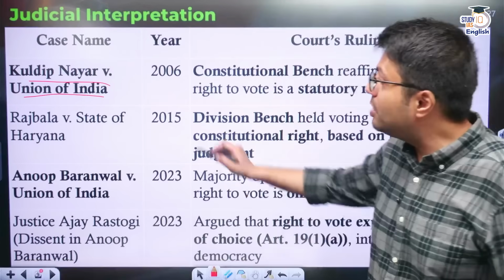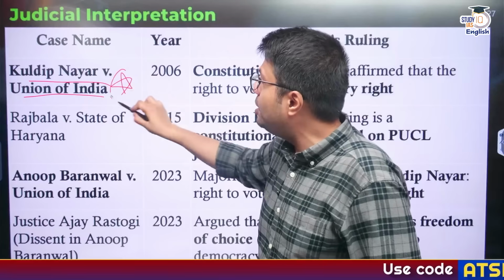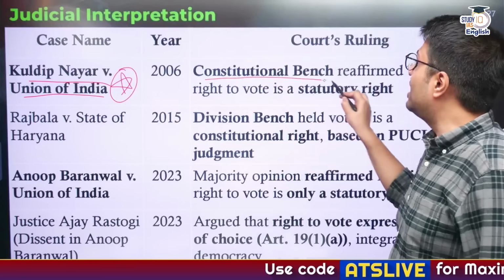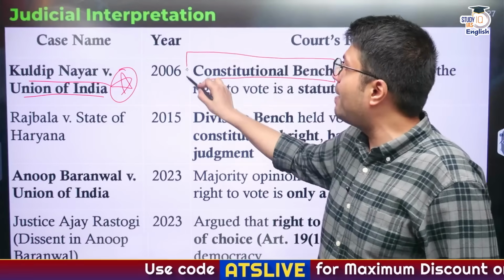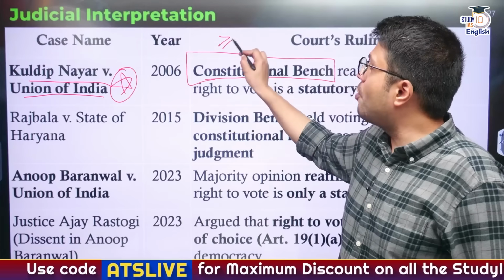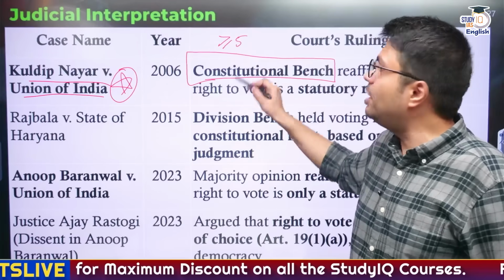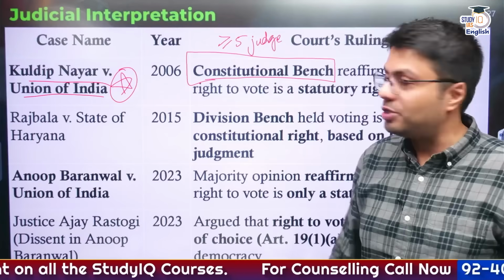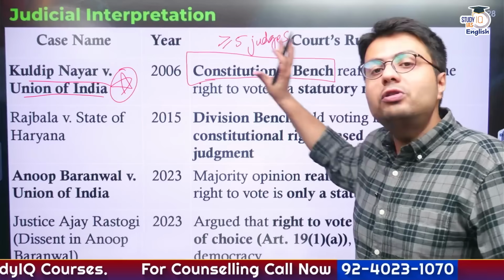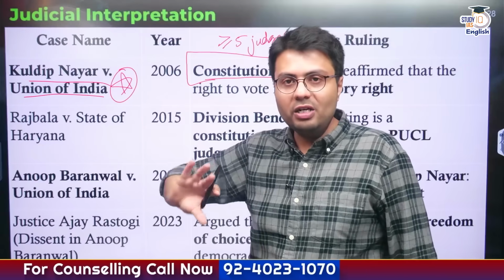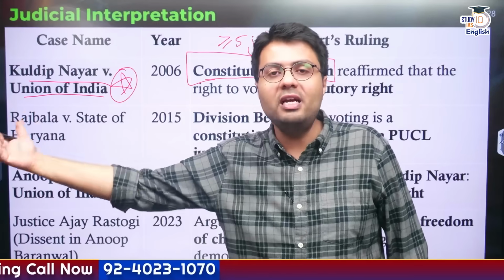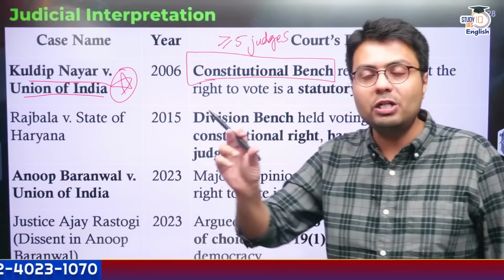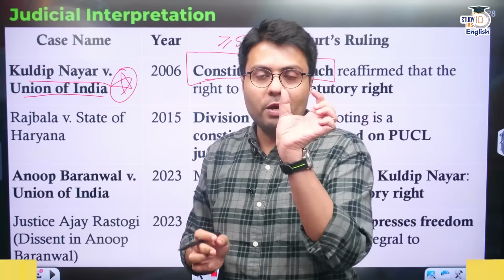And why I told you this is the most important case for right to vote in India is because it was the judgment given by a constitutional bench, and from the Constitution we understand a constitutional bench is a bench which comprises 5 or more judges, right? So when such a constitutional bench is giving a decision, it effectively overrides any decision given by a smaller bench of judges.